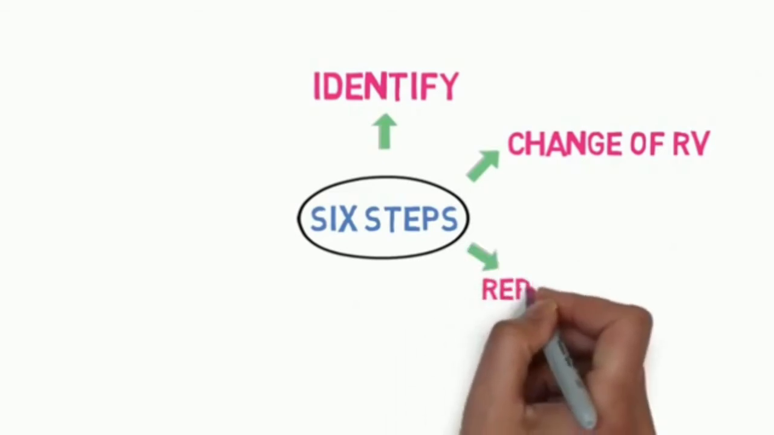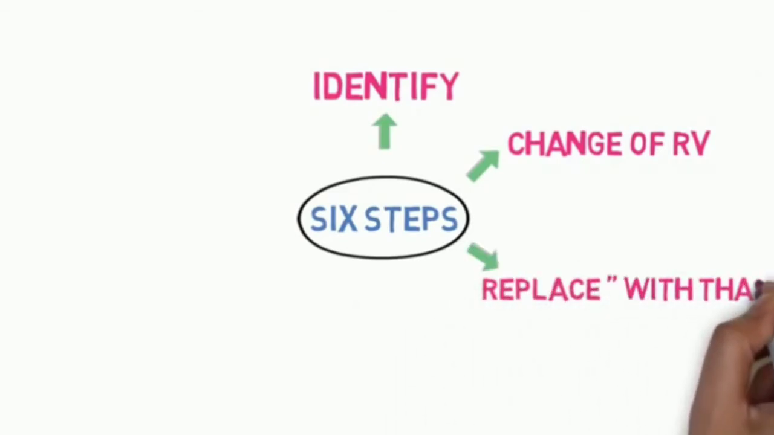The third step is to replace inverted comma with that. We will remove the comma and inverted commas in the sentence and join the reported speech with that.